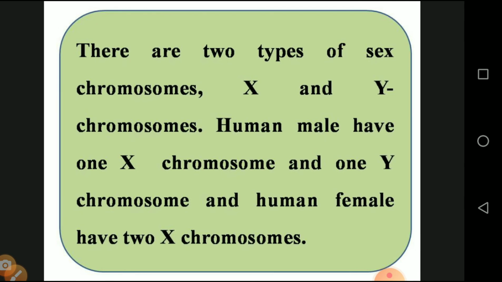Then there are two types of sex chromosome, X and Y. Human male has one X chromosome and one Y chromosome. Human female has two X chromosomes. We know this very well: the human male is X, Y and the female is X, X. So the human male is called heterogametic or heterochromosome, and the female is called homochromosome because both are the same, X, X. But the male is different, in the form of XY.